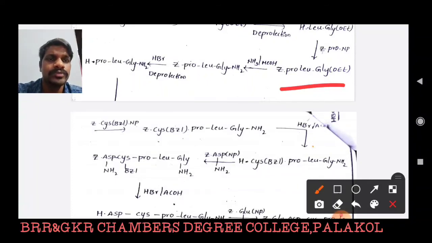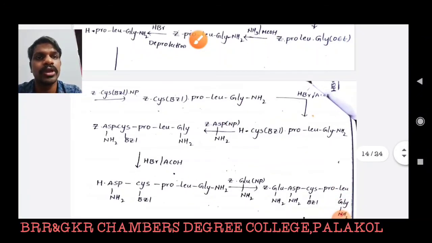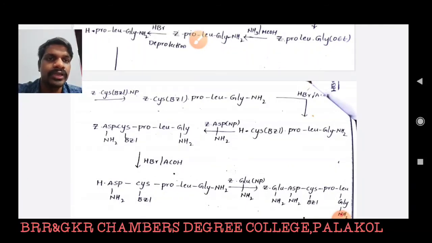Now the same steps are repeated. Here the imino group is deprotected and it is treated with cysteine. In the cysteine molecule we have one imino group, a benzyl group and a carboxylic acid group. We protect the imino group and the sulfur, represented as BZL, and the carboxylic acid group, which is involved in the reaction, is activated with para-nitrophenyl ester. Then we get a tetrapeptide. Now on deprotection with HBr, followed by treatment with aspartic acid and deprotection by HBr, the chain continues.